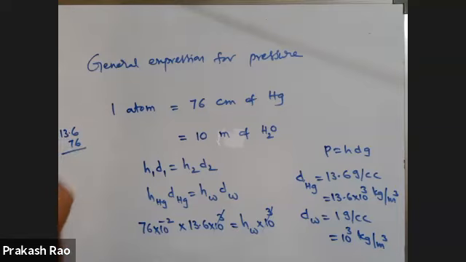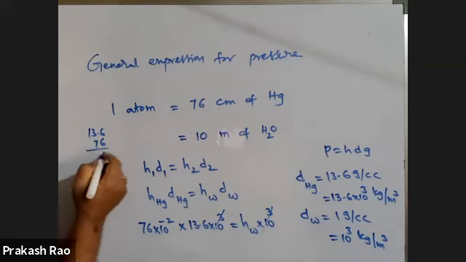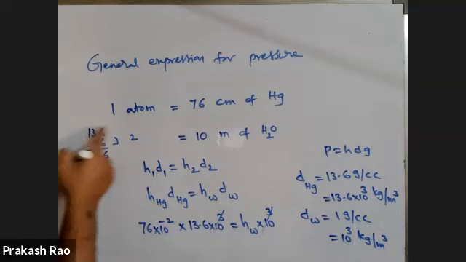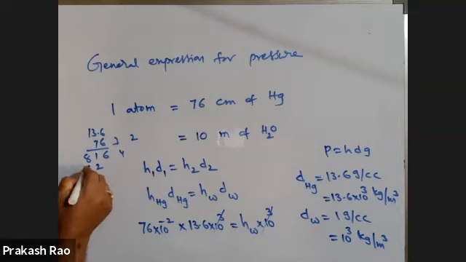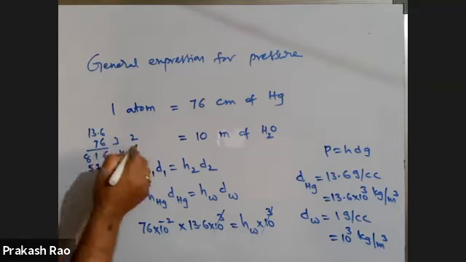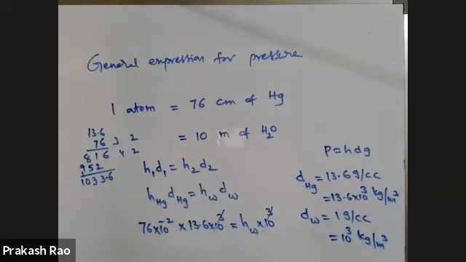13.6 into 76. 6 6 are 36. Six 3 is 18 plus 3, 21. 2. 6 1 are 6 plus 2, 8. 7 6 are 42. 4. 7 3 are 21 plus 4, 25. 2. 7 1 are 7 plus 2, 9. 6. This is you are getting 3. This is you are getting 13. This is you are getting 10. Decimal is after only one digit.